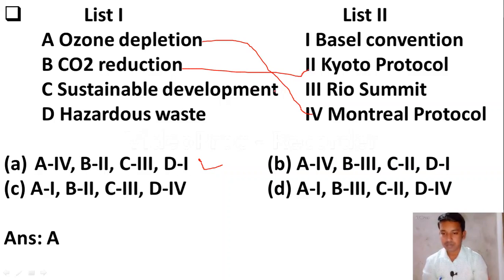Then sustainable development: the Rio Summit is known for sustainable development. Then the Basel Convention is known for hazardous waste. So option A is the correct answer.